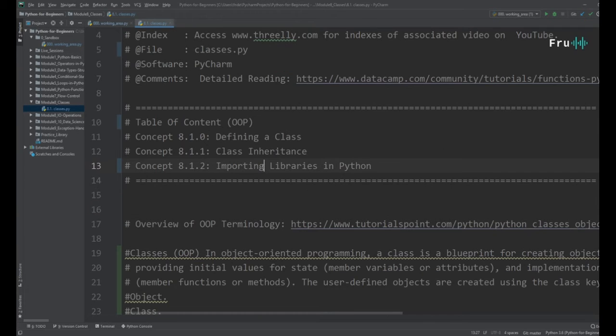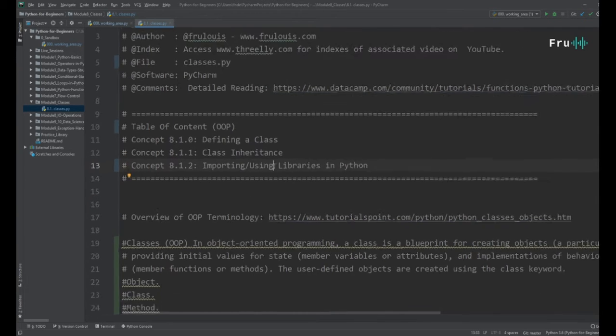So, a quick refresher: classes, inheritance, and importing libraries into Python. Let me update this: importing and using libraries within Python.